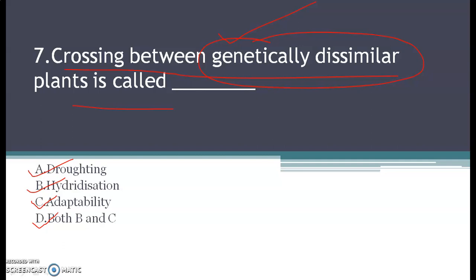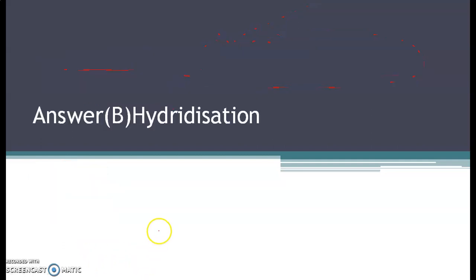Crossing between genetically dissimilar plants. Your correct answer for this question is option B, that is hybridization. Hybridization is a process in which we cross two genetically dissimilar plants in order to get the desired characters in the offspring or the progeny that is obtained.